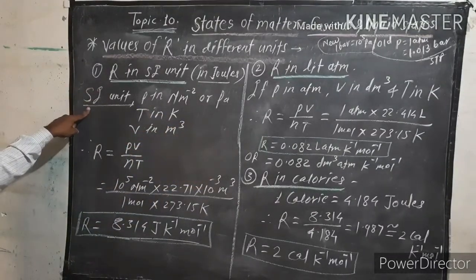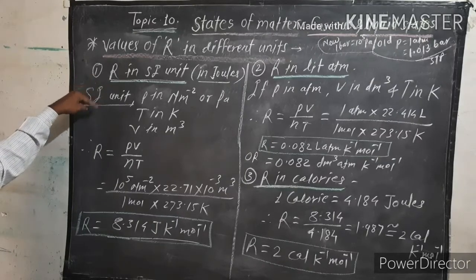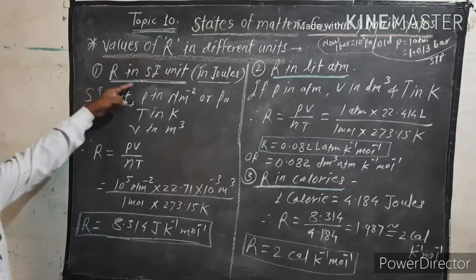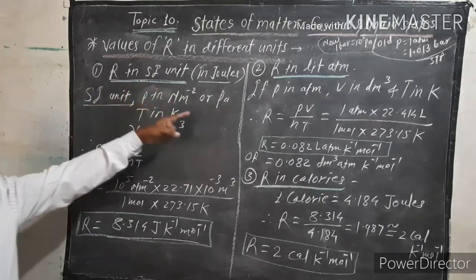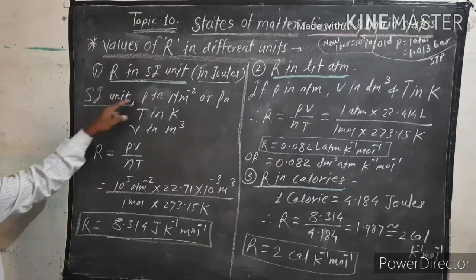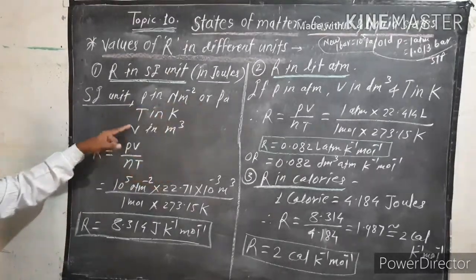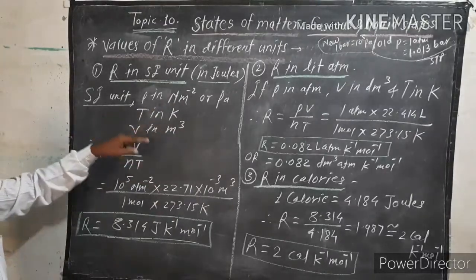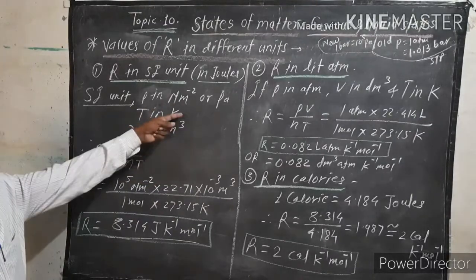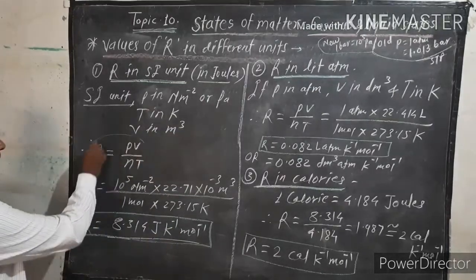Now we'll see the different values of R one by one. First, R in SI units, that is in joules. In SI units, pressure is in Newton per meter square or Pascal, temperature in Kelvin, and volume in meter cube. We know that PV is equal to nRT.